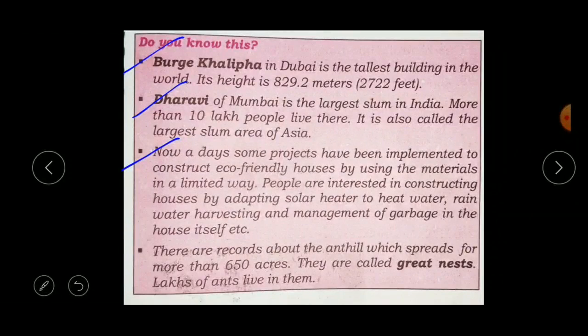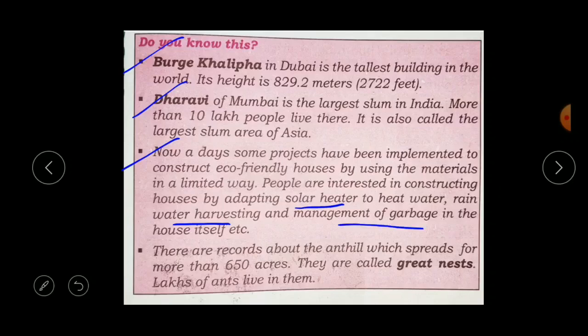And people nowadays are adopting solar heaters to heat the water. You might have seen them on the terraces of some buildings. So solar heater and rain harvesting. Yes, already you have learned what rain harvesting is, the collecting of rainwater in the tank, isn't it? So some people, while they are constructing buildings, are adopting solar heaters to heat the water and even rainwater harvesting. Okay, and management of garbage in the house itself, etc.